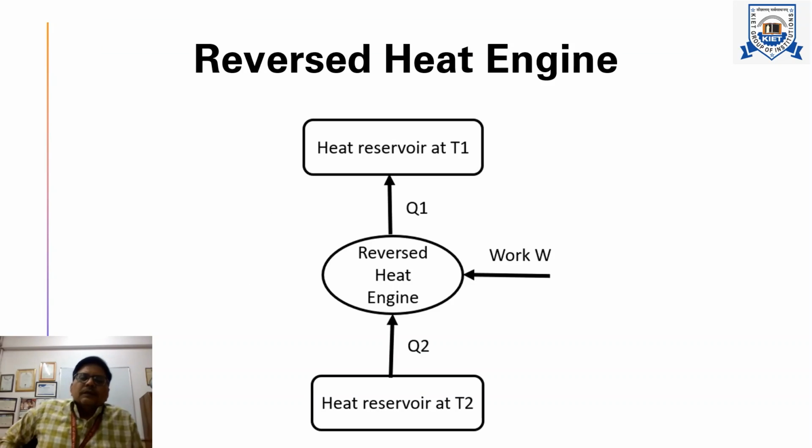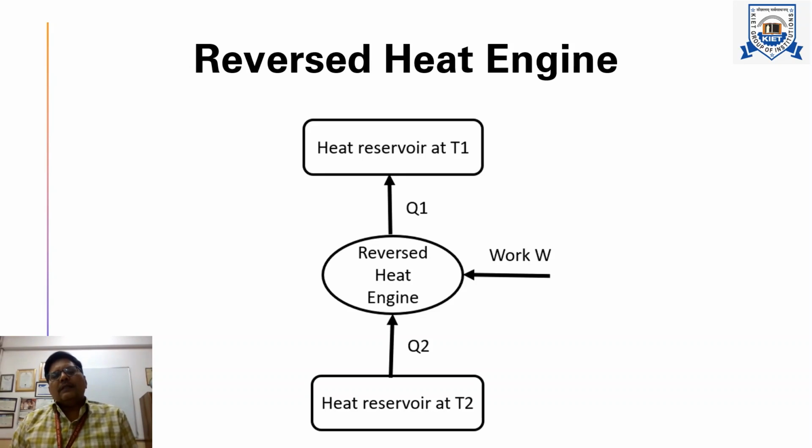For refrigeration, we have to discuss the reverse heat engine. As we have discussed in unit 2, a heat engine is a device which is used to convert heat into work. Now if we reverse the heat engine, then it can act as a refrigerator or heat pump.